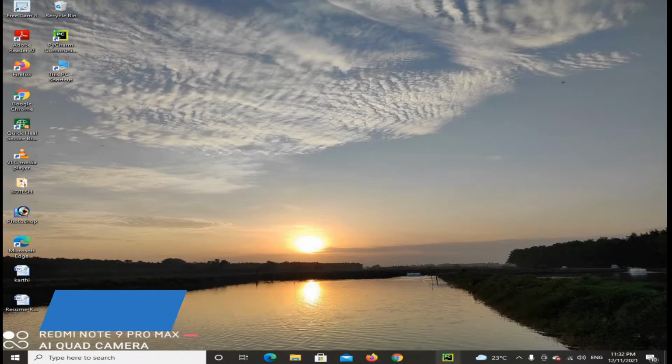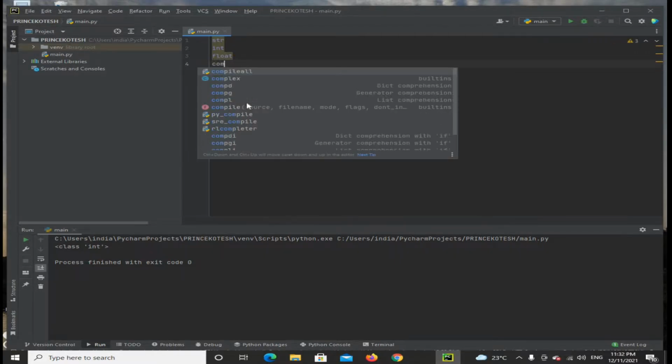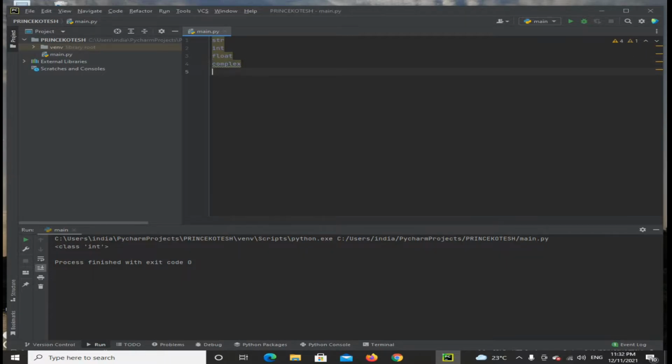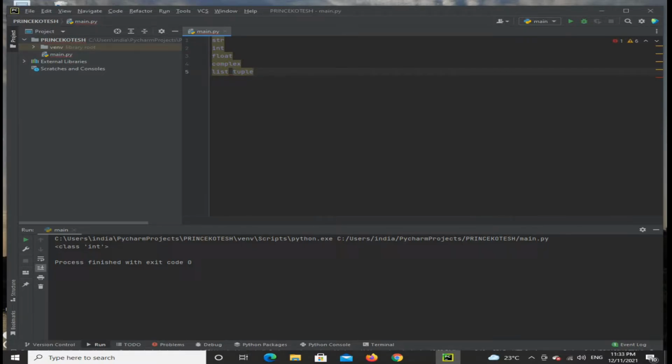Generally, there are text types: str; numeric types: integer, float, and complex; sequence types: list, tuple, and range.